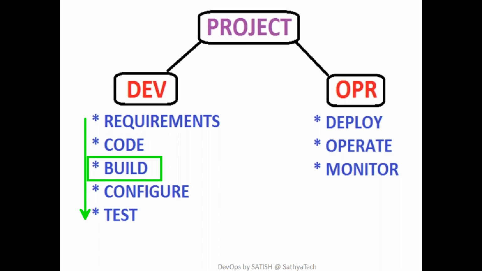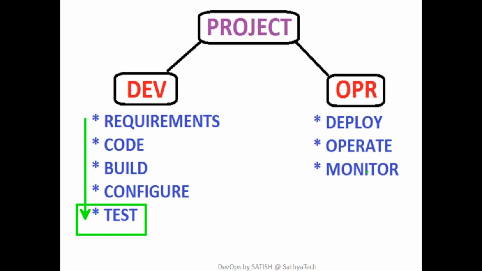A question: what is building? Building is the process of compiling the source code. Once you write some code, like Java or .NET code, you have to compile it. So we build the code. Next, we prepare some packages, like WARs, JARs, EARs, and then we configure it. Then we can apply test cases.